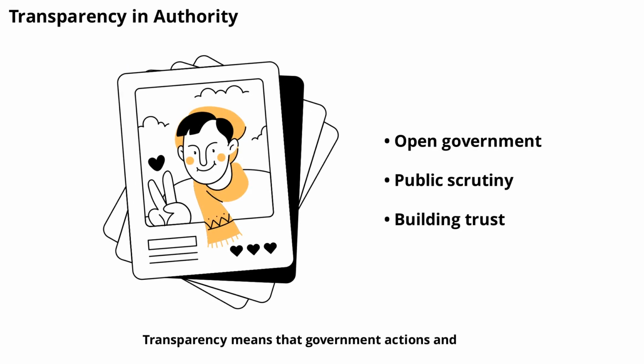Transparency means that government actions and decisions are open to public scrutiny. Transparent authority builds trust and allows citizens to hold leaders accountable. Governments can promote transparency by publishing information, holding open meetings, and allowing media access.